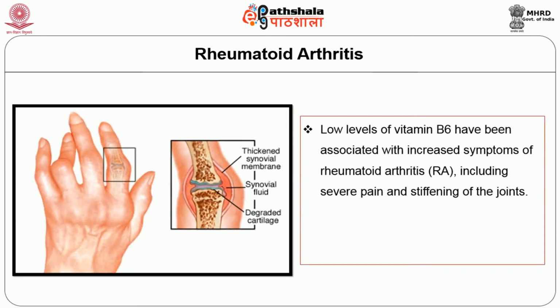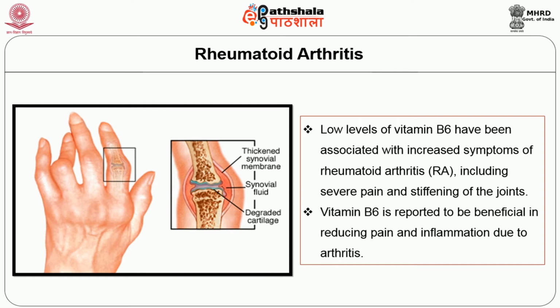Low levels of vitamin B6 have been associated with increased symptoms of rheumatoid arthritis, including severe pain and stiffening of the joints. B6 is reported to be beneficial in reducing pain and inflammation due to arthritis.